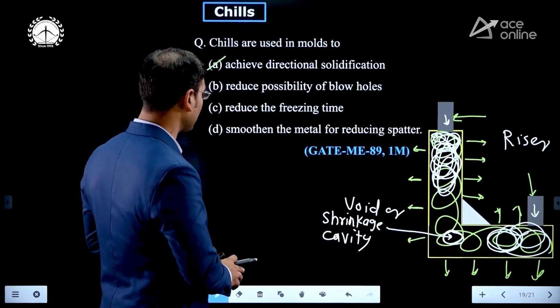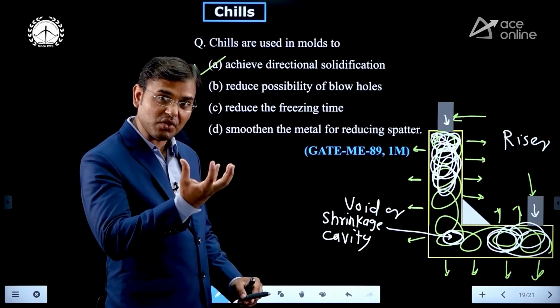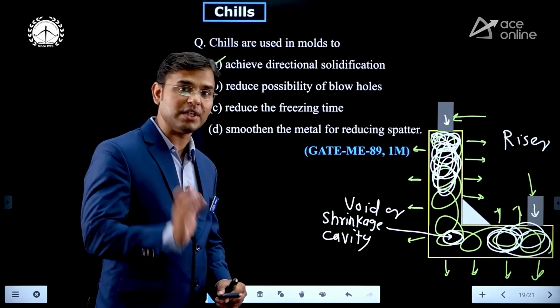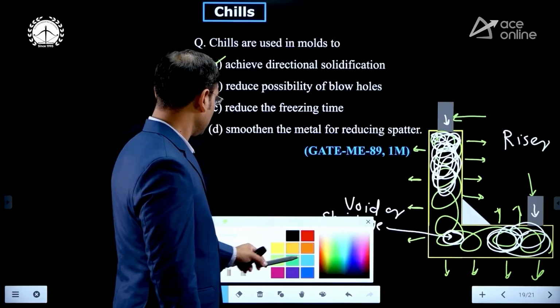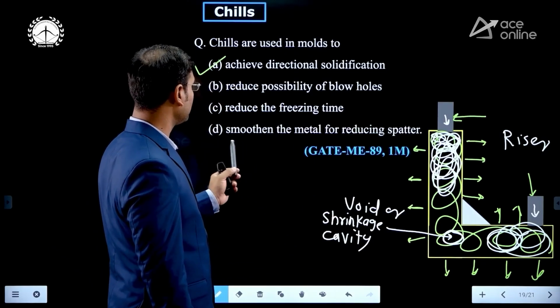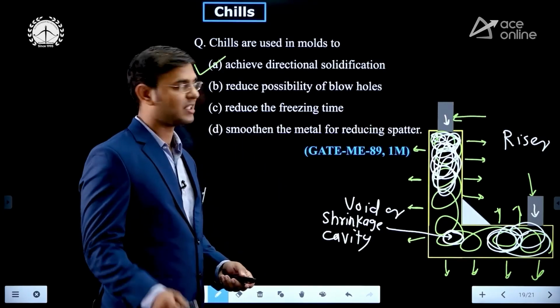But here, what is void or shrinkage cavity? Why is the word shrinkage cavity used? Because of shrinkage, the cavity is produced. Cavity means that because of shrinkage, empty space is produced. Now see, the correct answer is A. Reduce freezing times, smoothen the metal for reducing spatter, nothing. The correct option is option A.